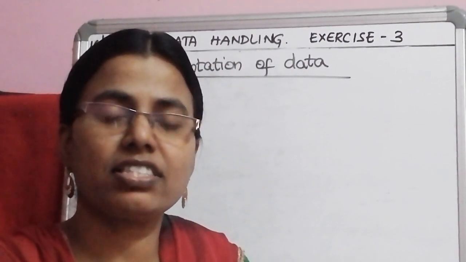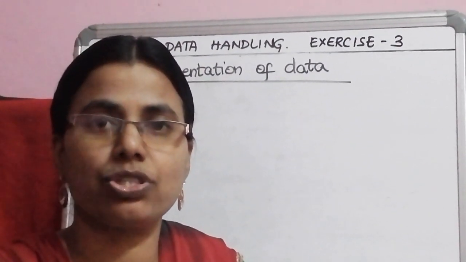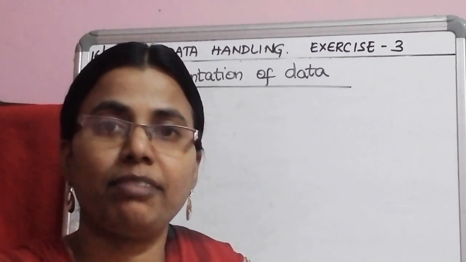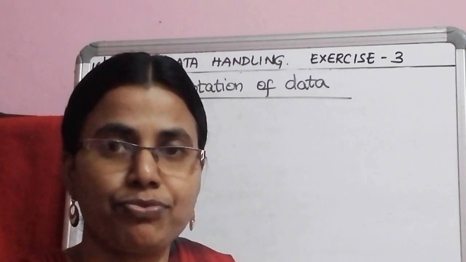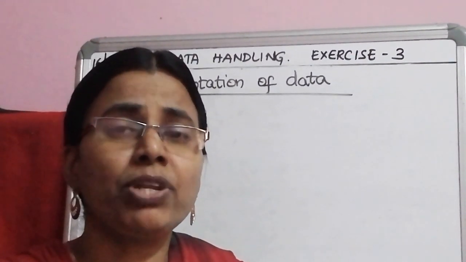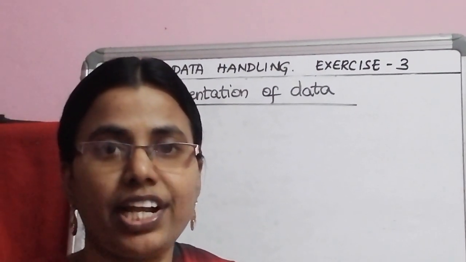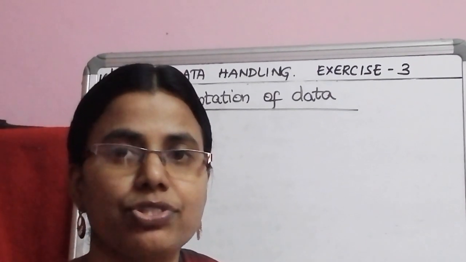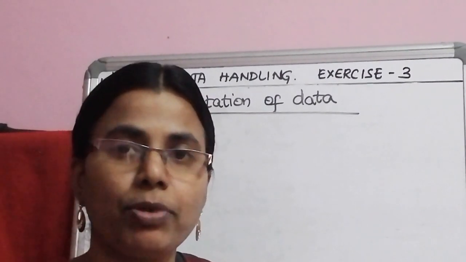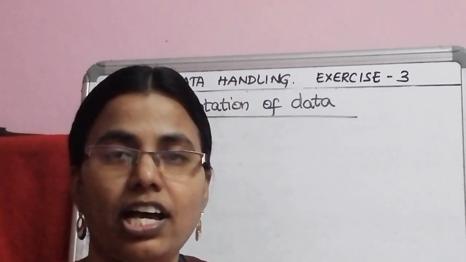Till now we were discussing about mean, median and mode, the representative values. Now let us learn how to present the data. Data can be presented in the form of graphs or diagrams. So previously in last class, class 6, you have learned how to represent the data in pictographs and bar graphs. For representing in pictograph, you need to draw the picture and the size should be same for all the pictures, which is difficult task.